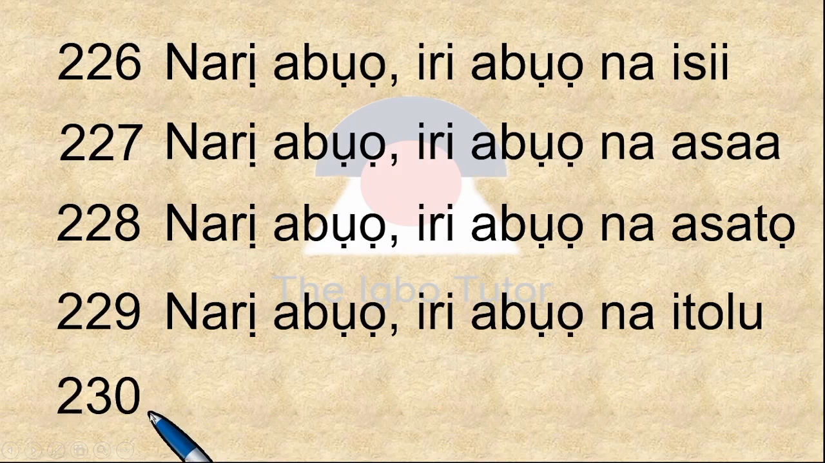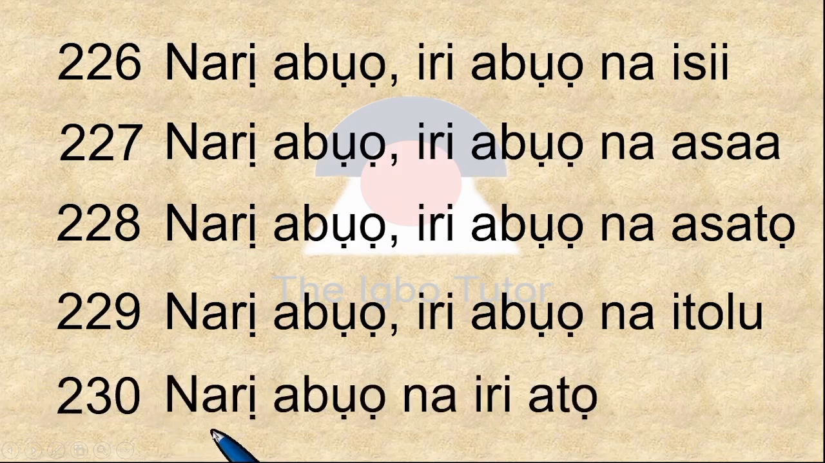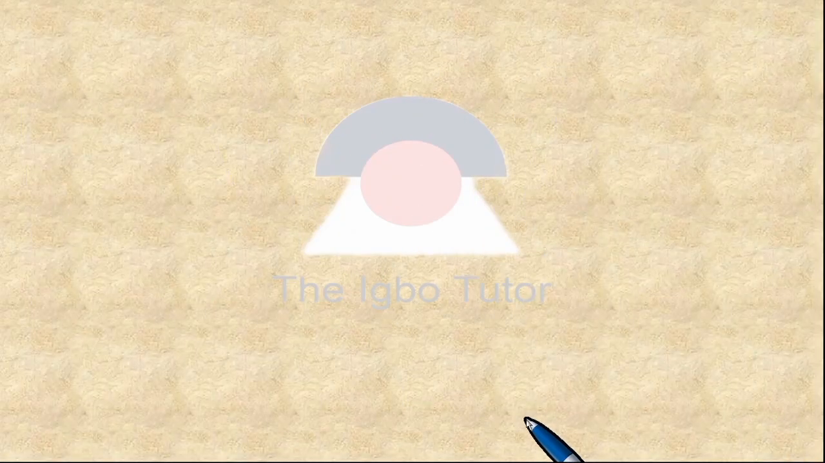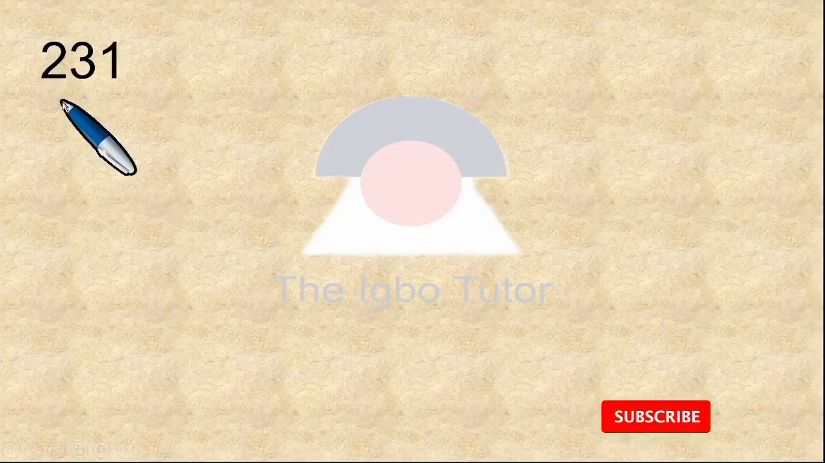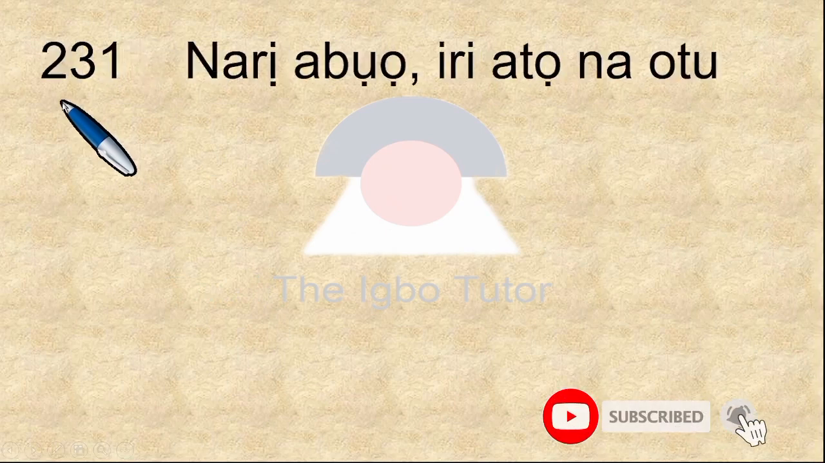230. What is this? Narị abụọ na iri atọ. Narị abụọ, 100 in two places, 200, na, which is and, iri atọ, 10 in three places, iri atọ. Let's go on to the next page, where we have 231.